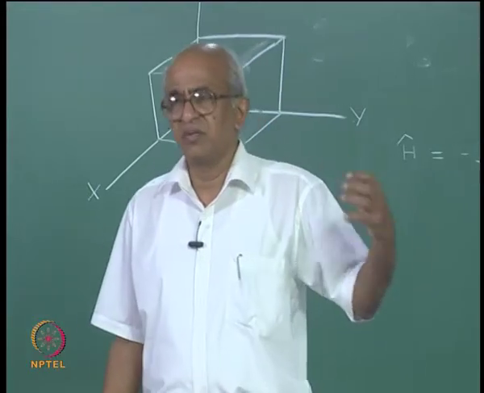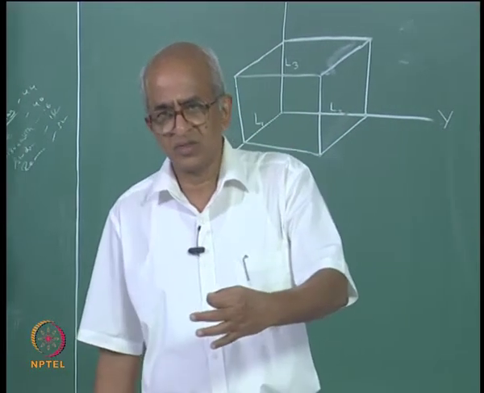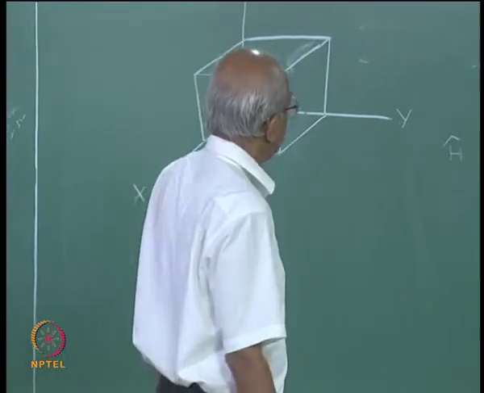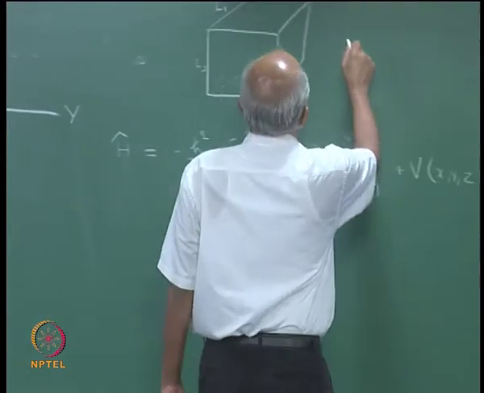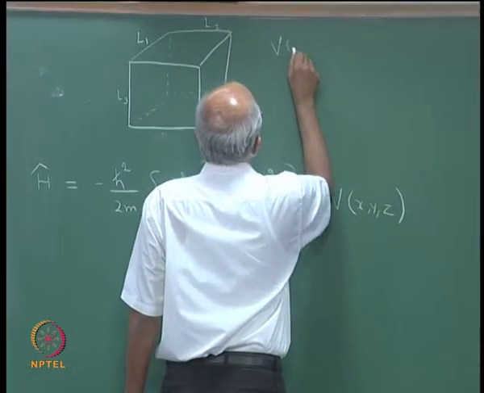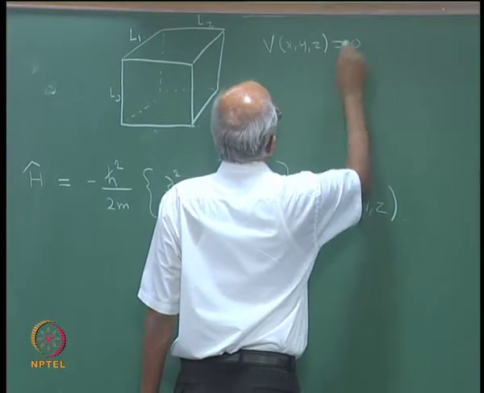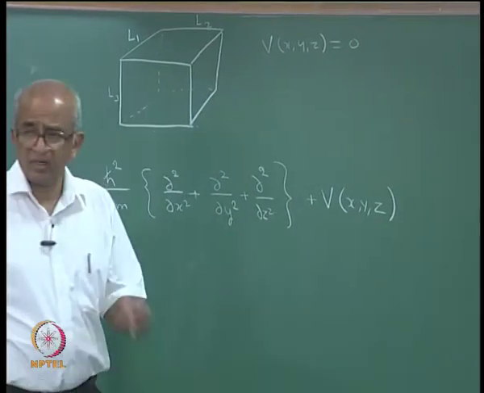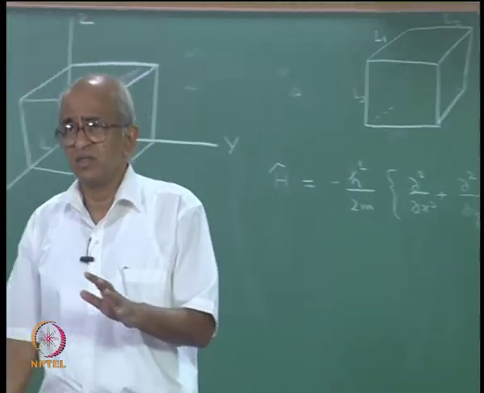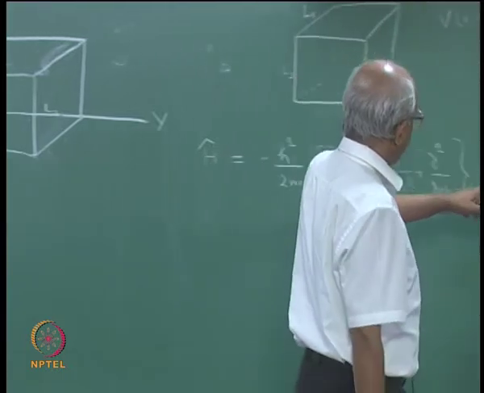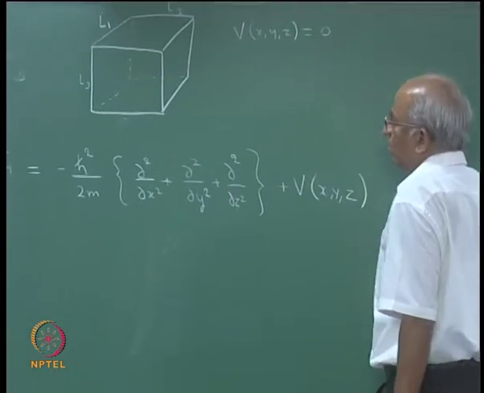If the particle is inside the box, V will be taken to be equal to 0. So, let me write it here, V of x y z is equal to 0 when the particle is inside the box. So, what does it mean as far as x, y and z are concerned?